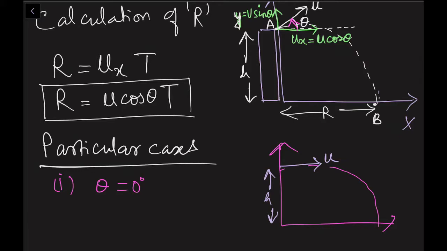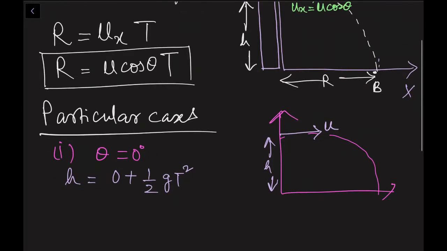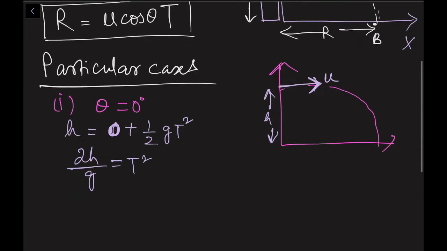If you remember the expression of time of flight, we were writing s is equal to ut plus half gt square. Now here my initial velocity u along the vertical direction is 0, since all the velocity was along the horizontal direction. So simply from here I will get 2h by g is equal to t square.